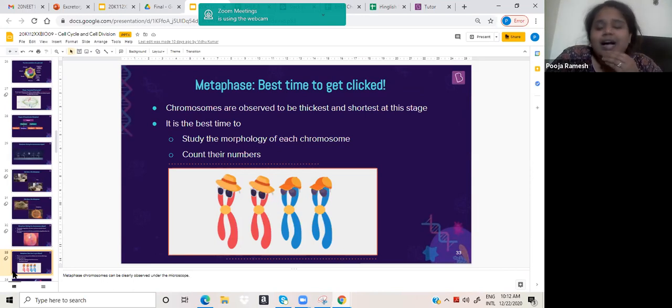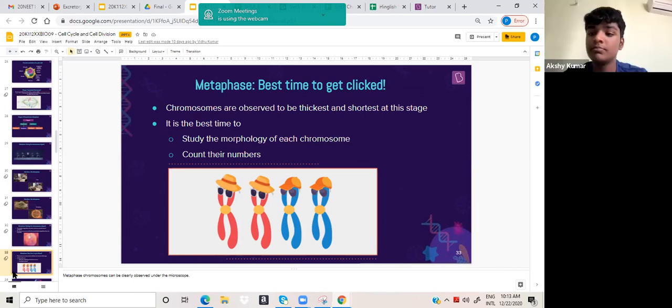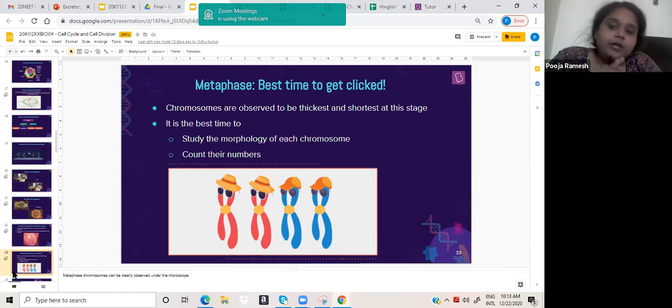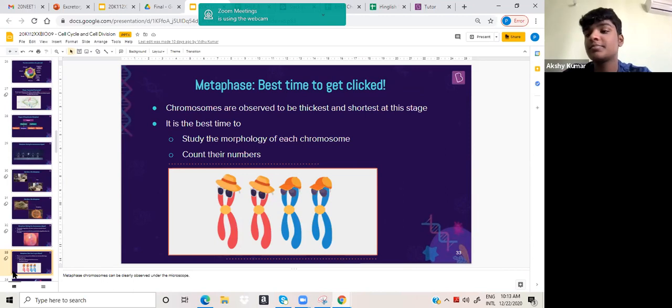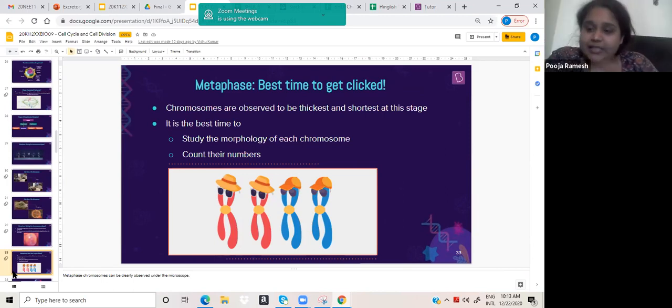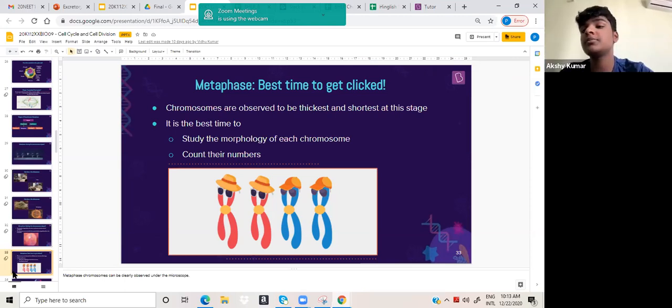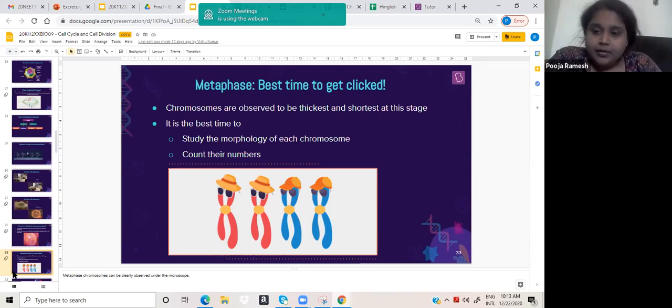Now this is something that you need to know. Whenever you want to observe a cell, which phase is the most suitable? It is always metaphase. Why? Because if you observe a cell in S phase, you will not be able to study the chromosomes. You remember I told you about a process called karyotyping.